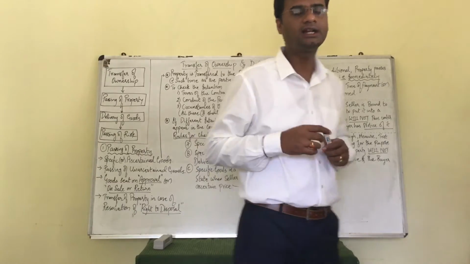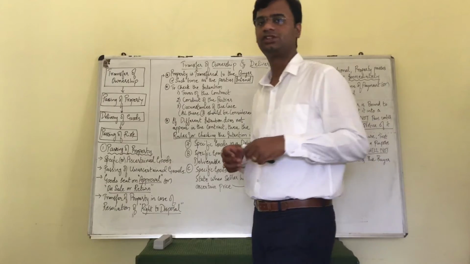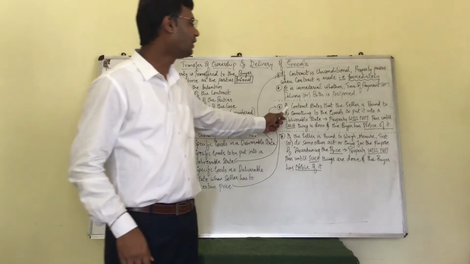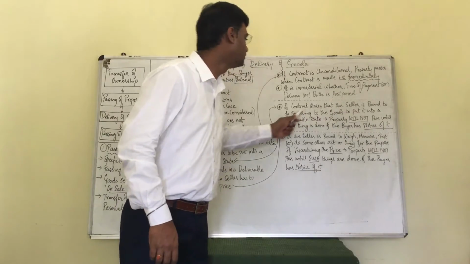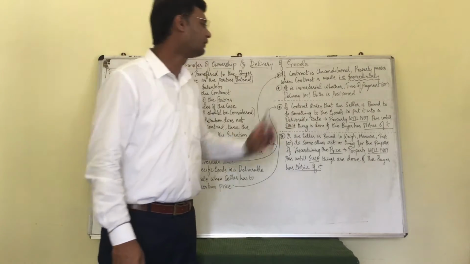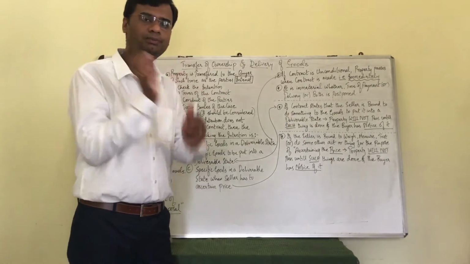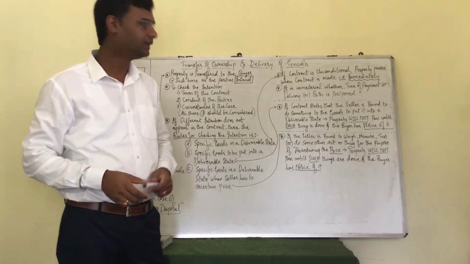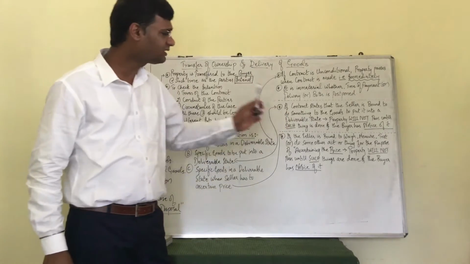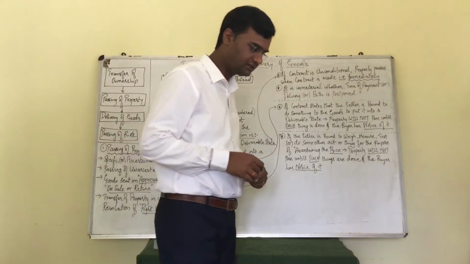If we have to put that into a deliverable state, then we have to check the intention, that is the second point, which says if the contract states that the seller is bound to do something to the goods to put it into a deliverable state, that means if the seller has to do something more to put it into a deliverable state, then property will not pass on until such thing is done and the buyer has notice of it. What do you mean by this?